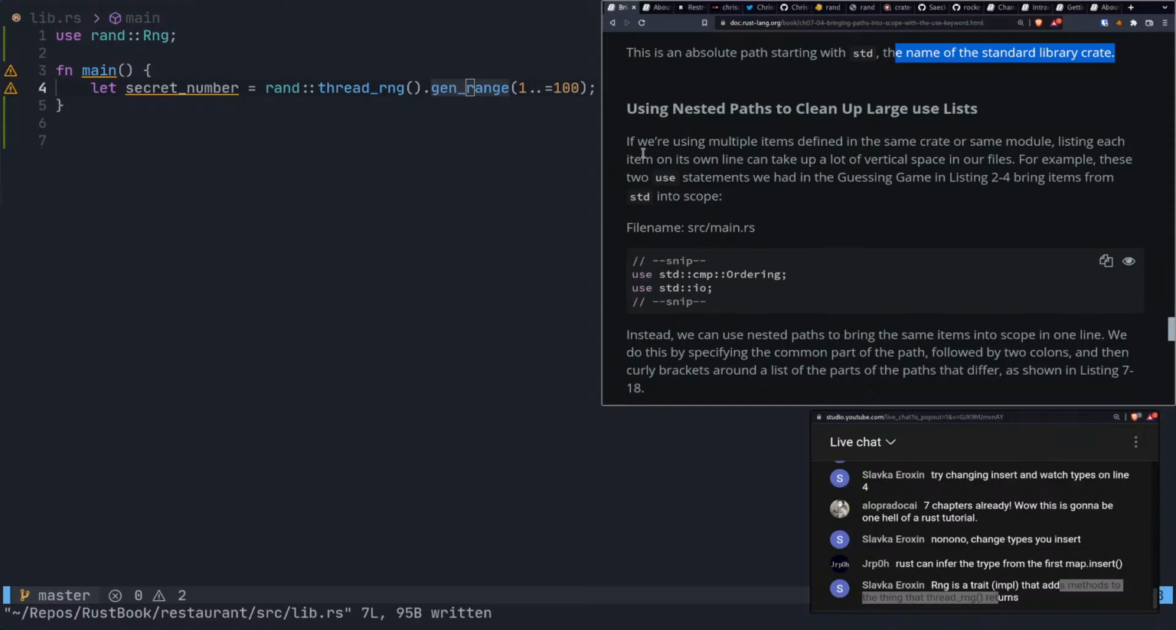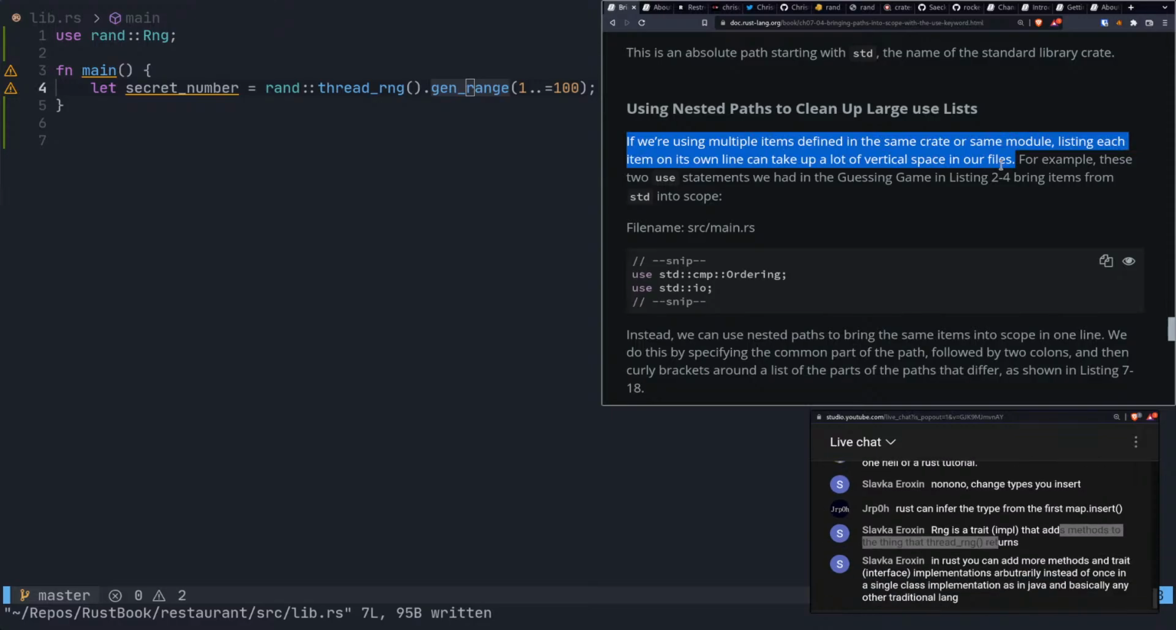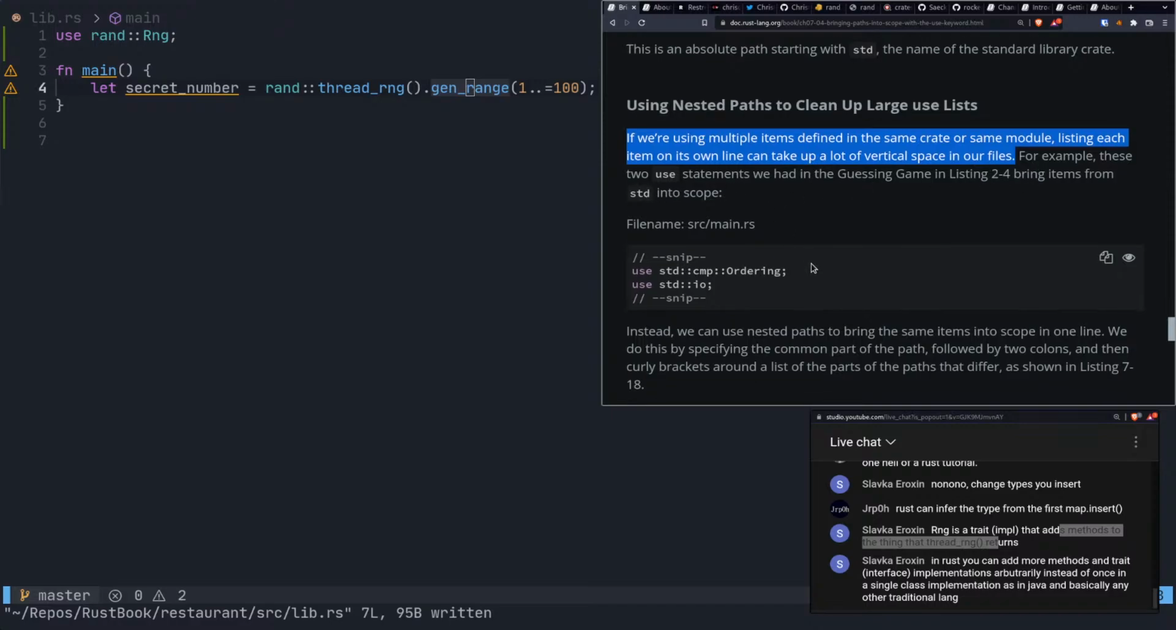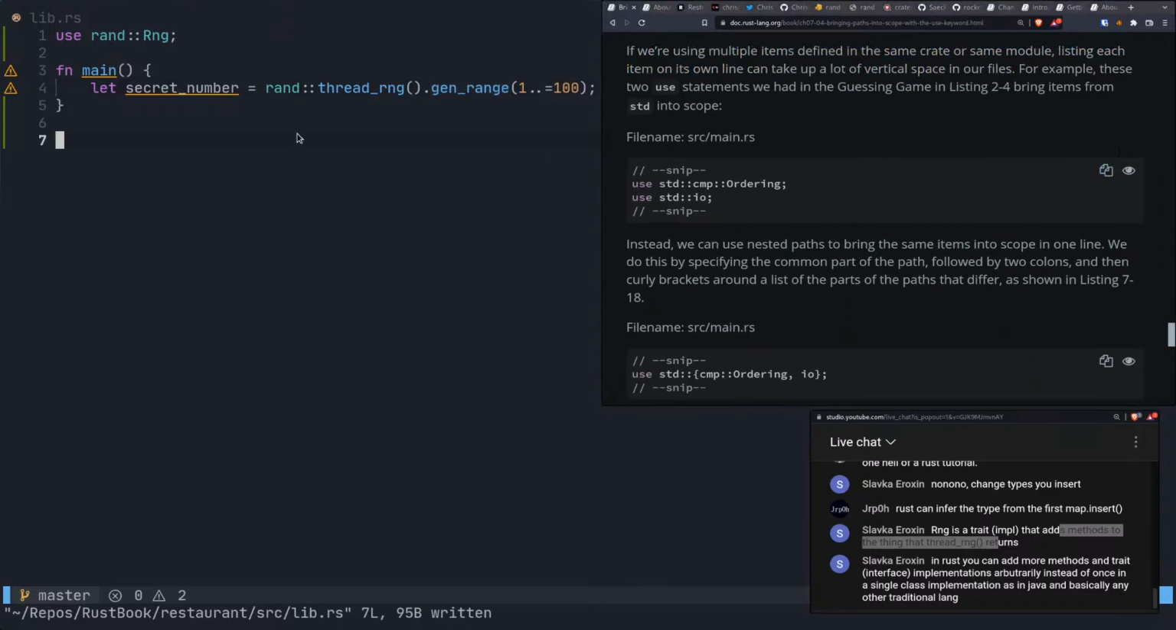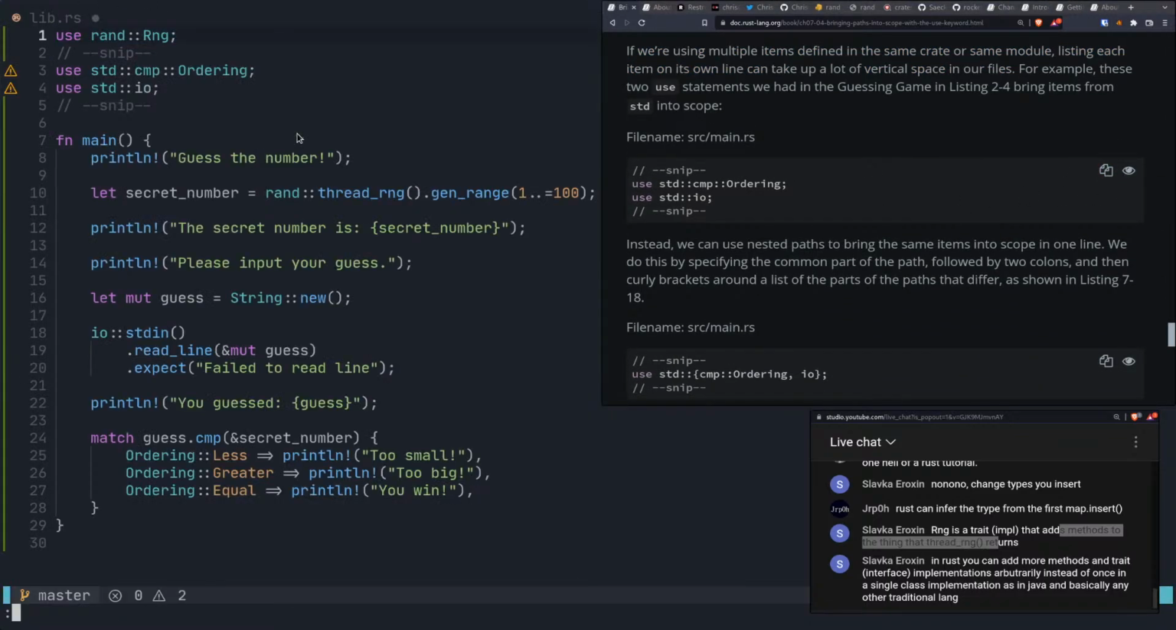Okay. If we're using multiple items defined in the same crate or same module, listing each item on its own line can take up a lot of vertical space in our files. Yeah. So this person has written Java before. For example, these two use statements we had in the guessing game in listing 2-4 bring items from std into scope. So yeah, if you've ever written Java, you can see how out of hand importing a bunch of stuff at the top can get.